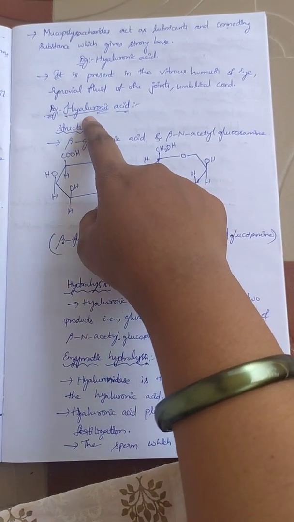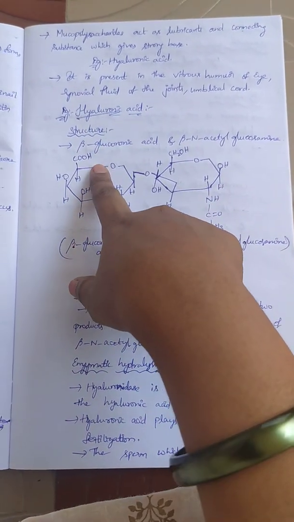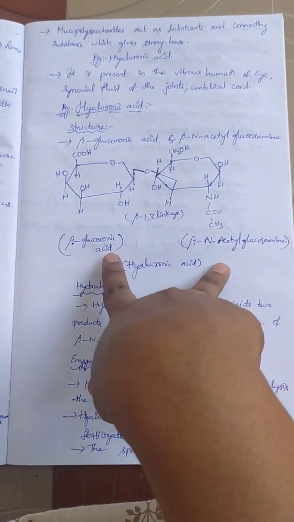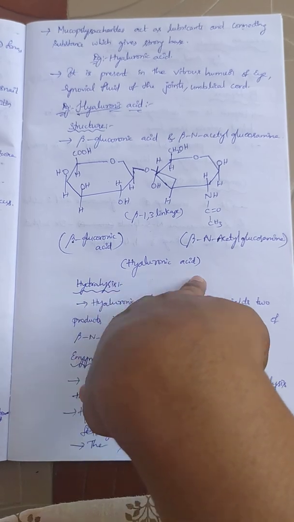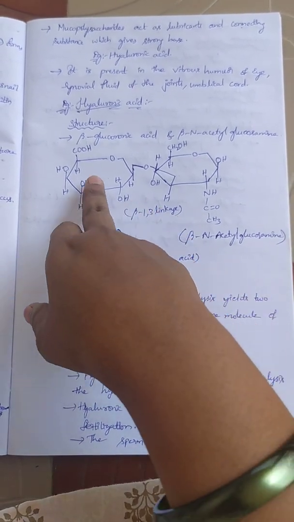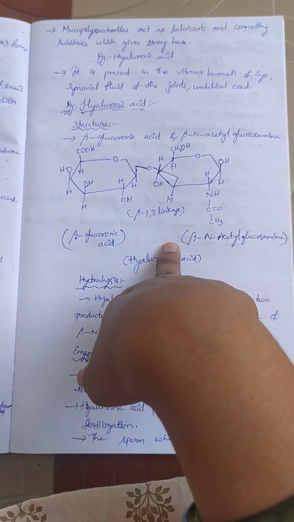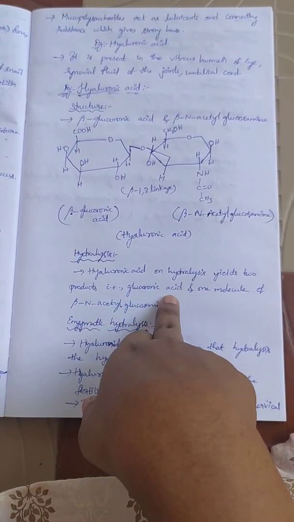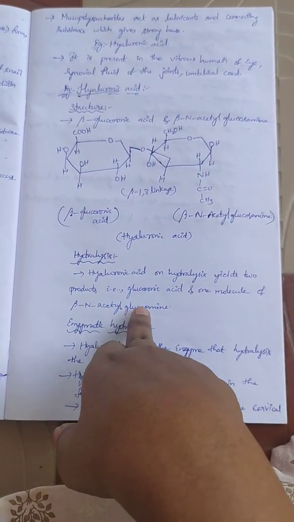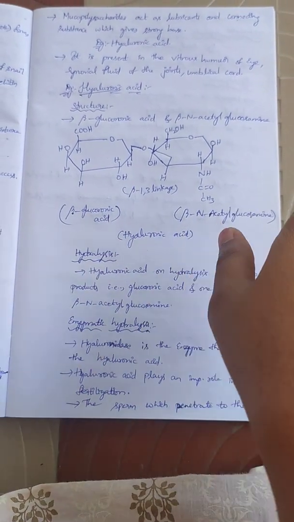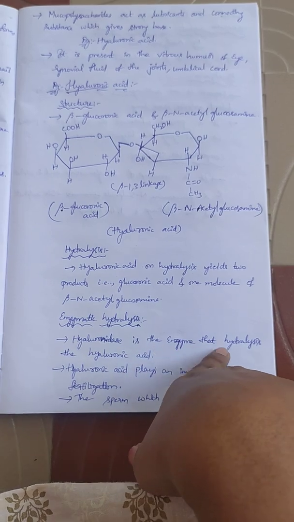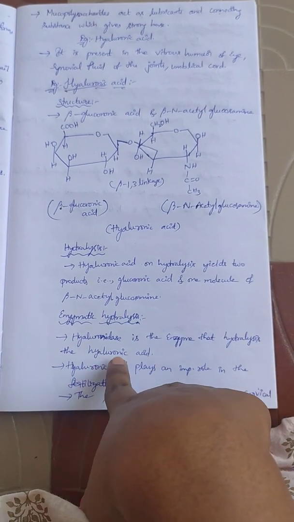Now example, hyaluronic acid structure. Beta glucuronic acid and beta N-acetyl glucosamine combine to form hyaluronic acid with beta 1,3 linkage. This is the structure of hyaluronic acid. Its hydrolysis yields two products, glucuronic acid and beta N-acetyl glucosamine. Okay. Next, enzymatic hydrolysis. Hyaluronidase is the enzyme that hydrolyzes hyaluronic acid.